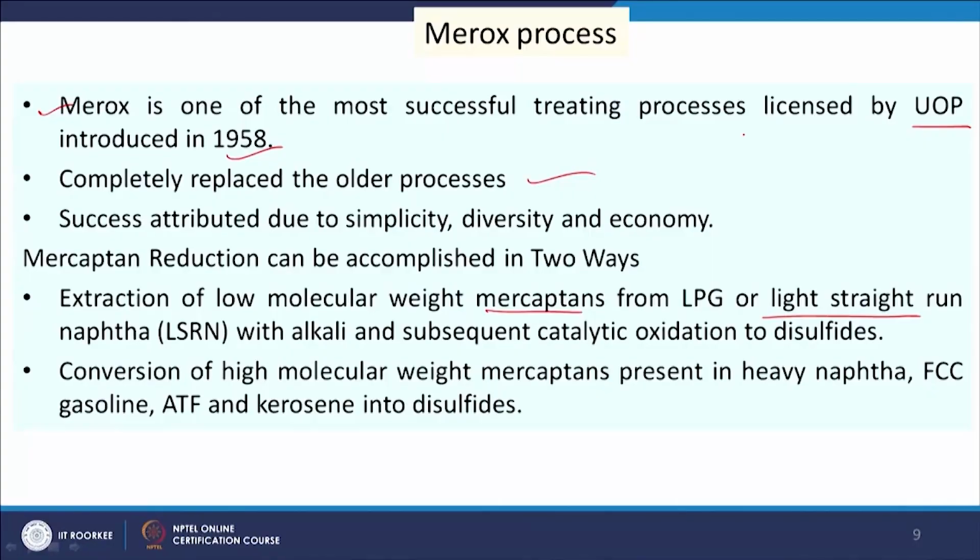that can be catalytically oxidized. So, we have say LPG or straight run naphtha. This we will be reacting with some alkali solution, and the mercaptans will come into the alkali solution, and then this solution will go for catalytic oxidation.